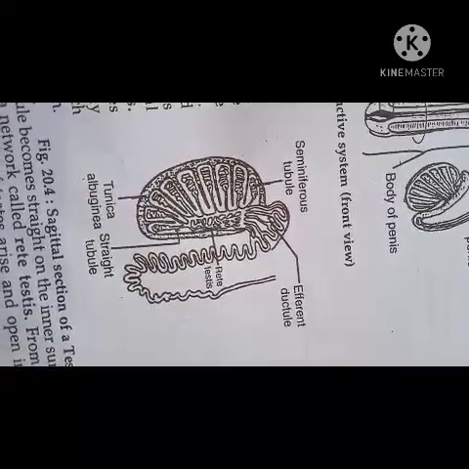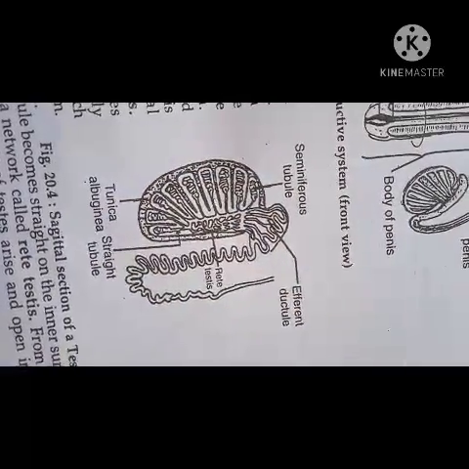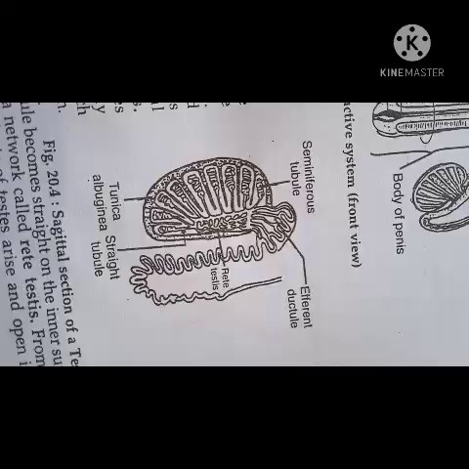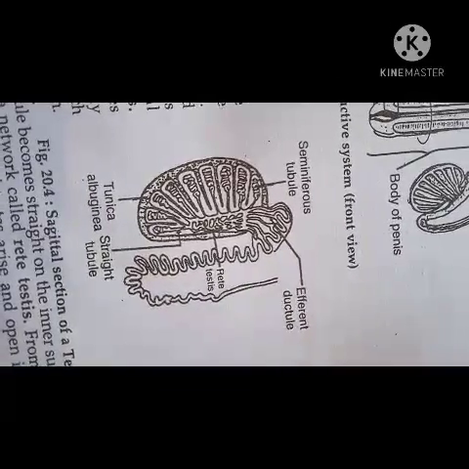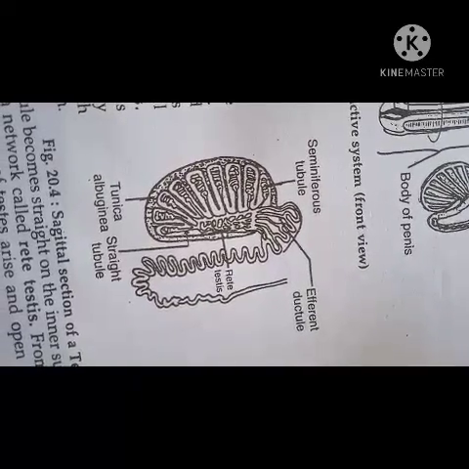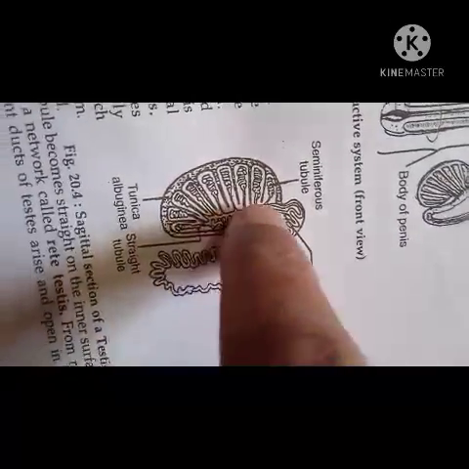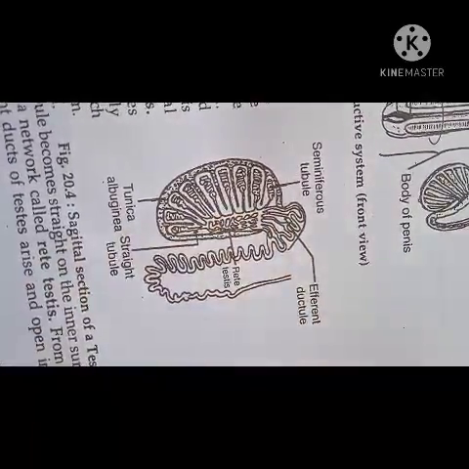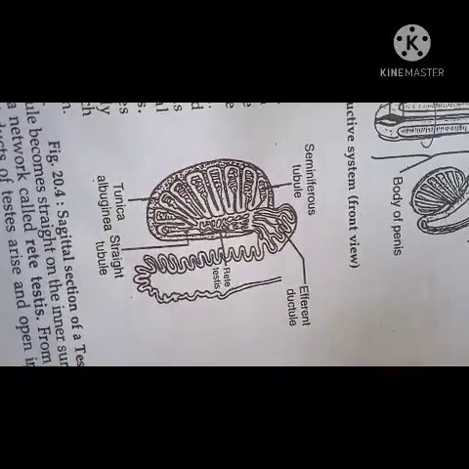So now study the seminiferous tubules. You see here, these are the seminiferous tubules. They are long coiled structures present in the testes which produce sperms. The inner ends of the seminiferous tubules are straight and form a network called the rete testis. You see here, this is the rete testis. The rete testis is a small network of tubules.